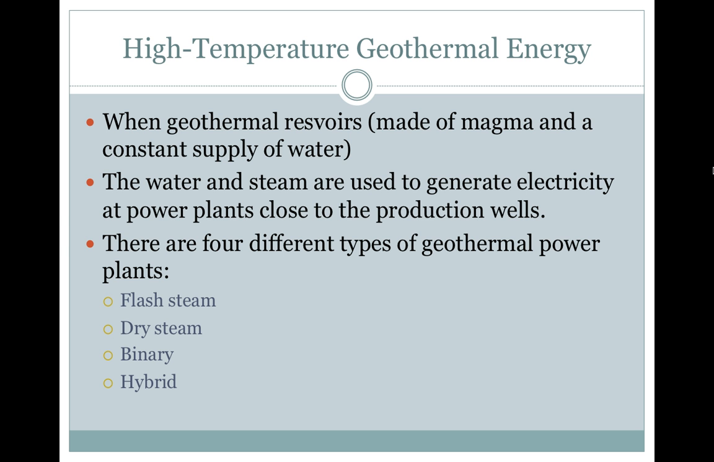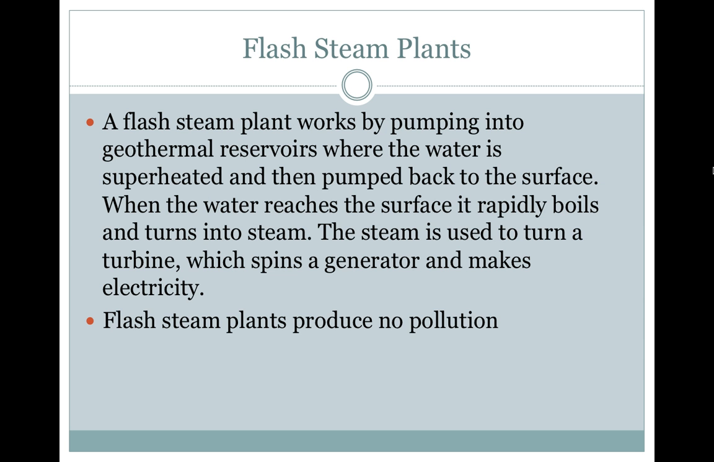There are 4 different types of geothermal power plants: flash steam, dry steam, binary, and hybrid. Flash steam plants. A flash steam plant works by pumping water into geothermal reservoirs where the water is superheated and then pumped back to the surface. When the water reaches the surface, it rapidly boils and turns into steam. The steam is used to turn a turbine, which spins a generator and makes electricity. Flash steam plants produce no pollution.